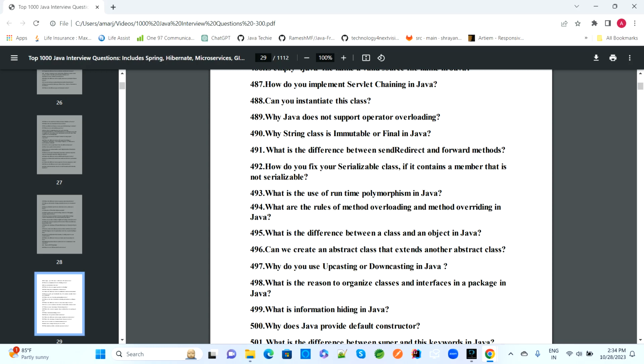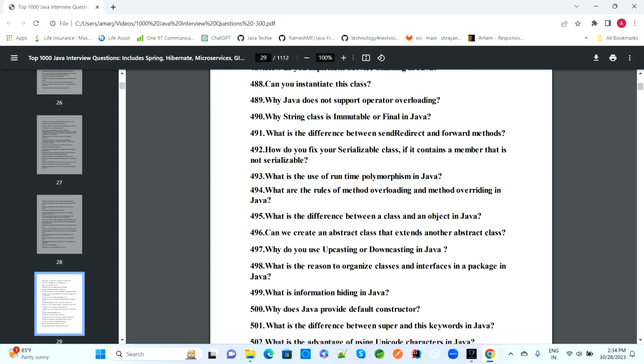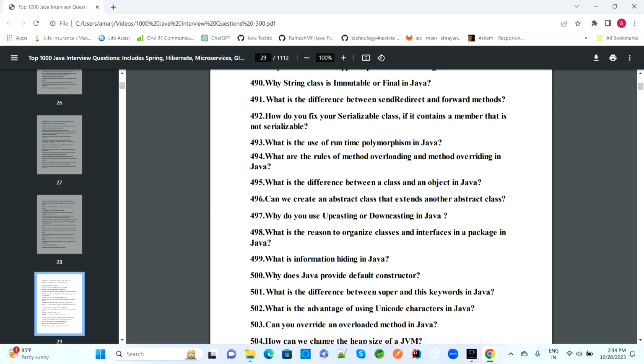What is the use of runtime polymorphism in Java? What are the rules of method overloading and method overriding in Java? What is the difference between a class and an object in Java? Can we create an abstract class that extends another abstract class?